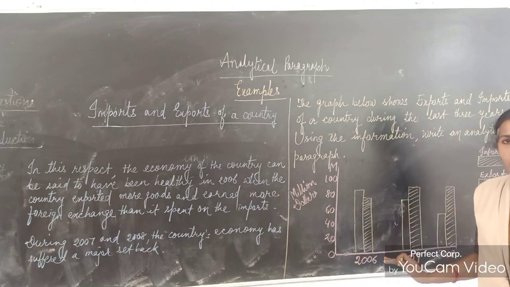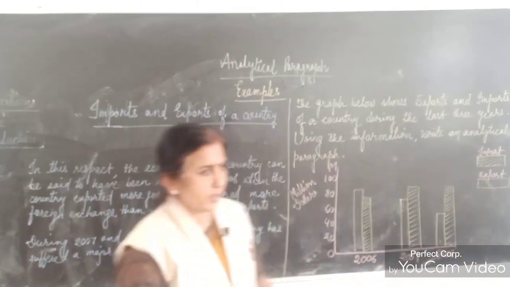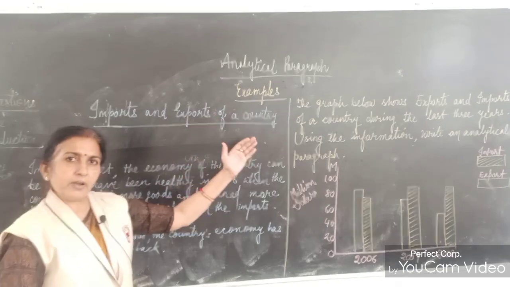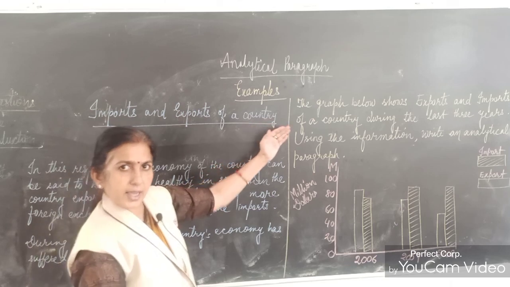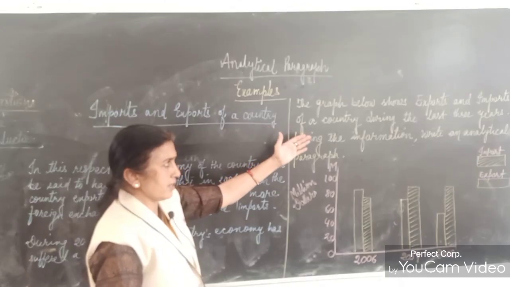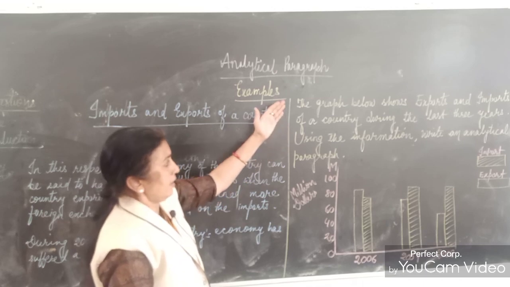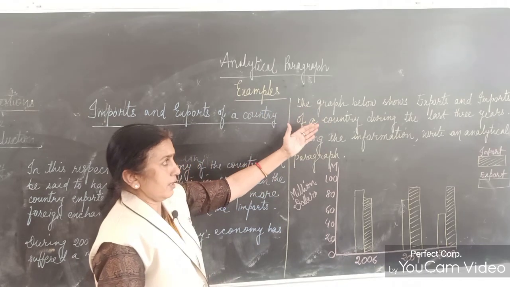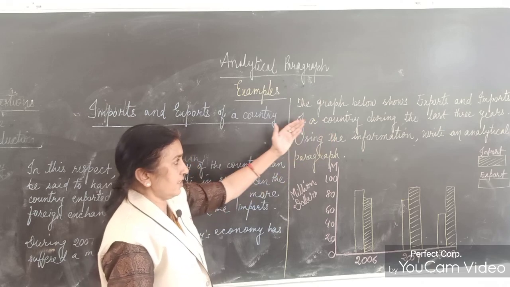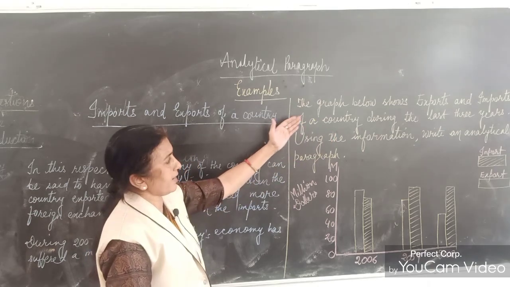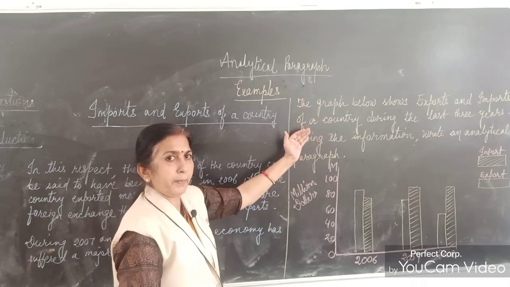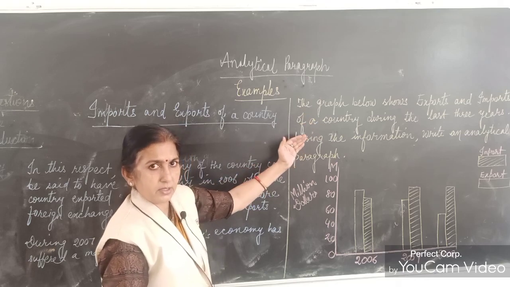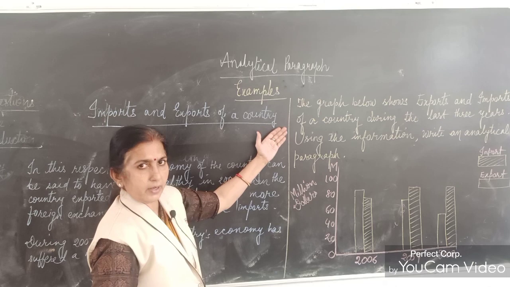So when we get such a question, how do we write this analytical paragraph? It's very easy, students. As I told, first of all, you have to read the question and try to understand what it is asking for. In an easy way, you understand that the question shows the exports and imports of a country during the last 3 years, and you have to write an analytical paragraph summarizing them. I think after reading the question you can understand.